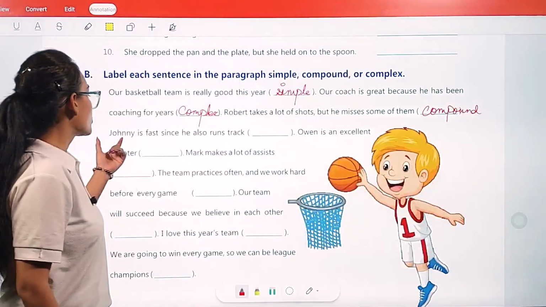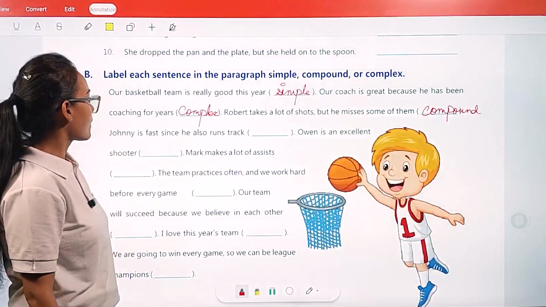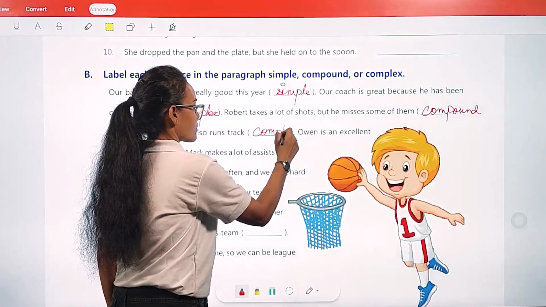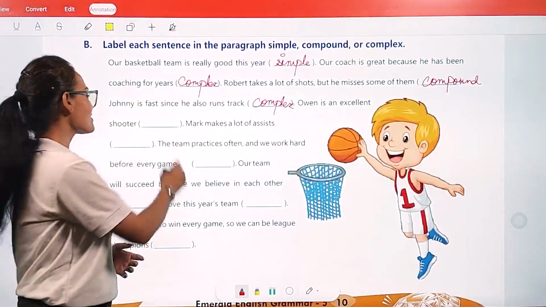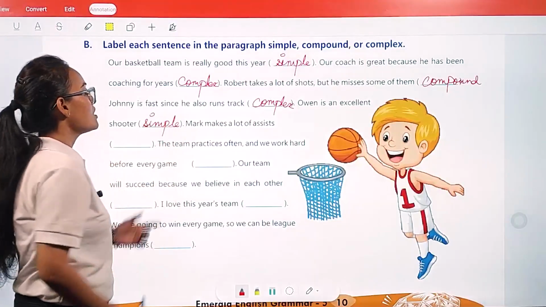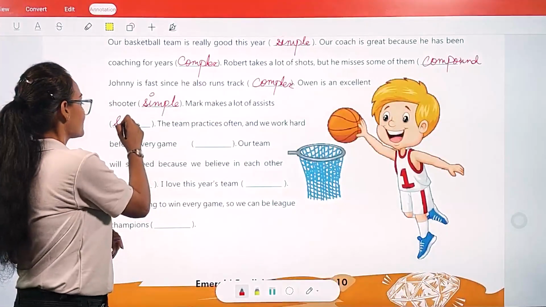Then: Johnny is fast since he also runs track. This is complex. Then: Owen is an excellent shooter. Simple sentence. Then: Mark makes a lot of assists. It is also a simple sentence.